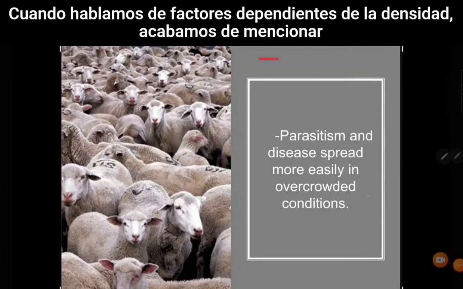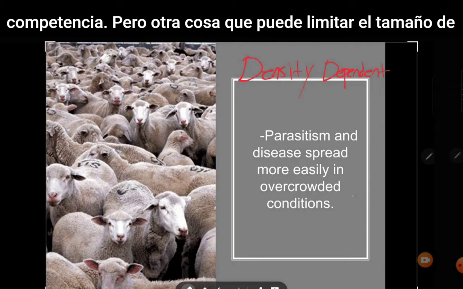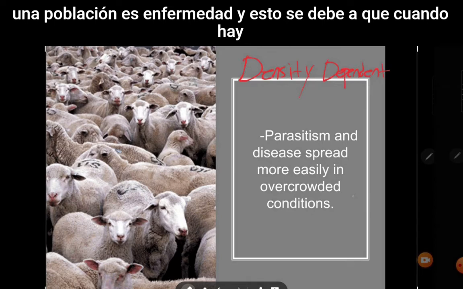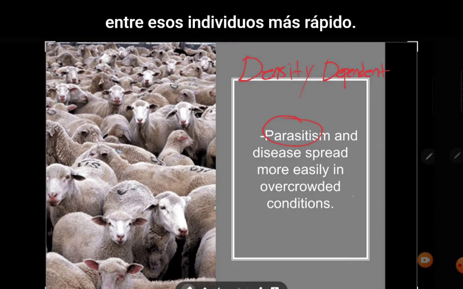When talking about density dependent factors, we just mentioned competition, but another thing that can limit the size of a population is disease. And this is because when there are more individuals, parasites, bacteria, and viruses can move between those individuals faster.